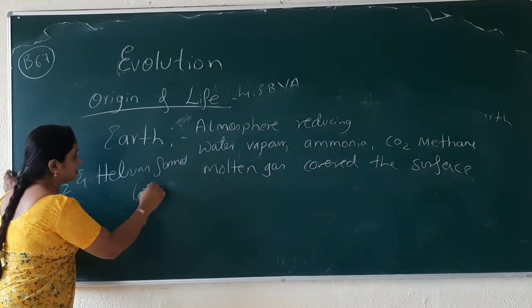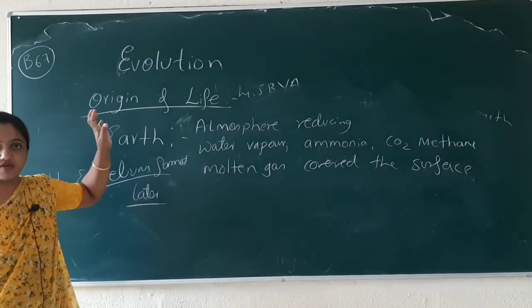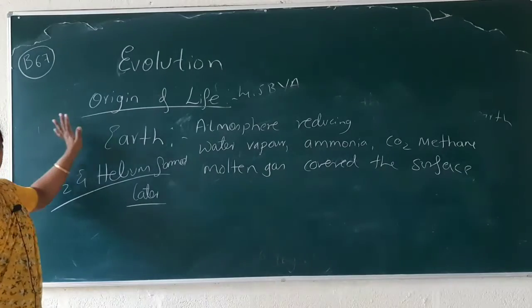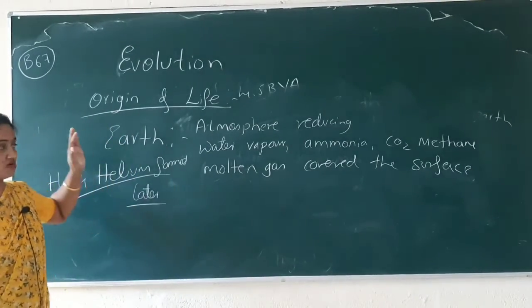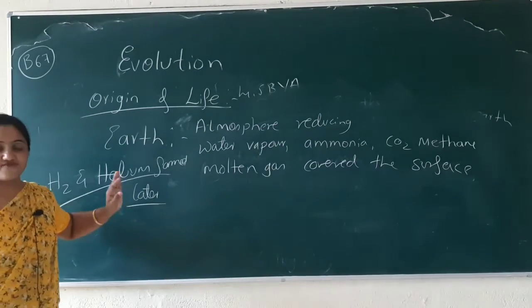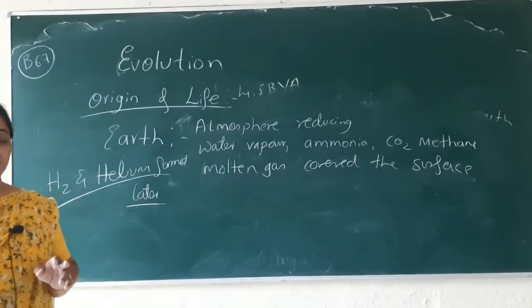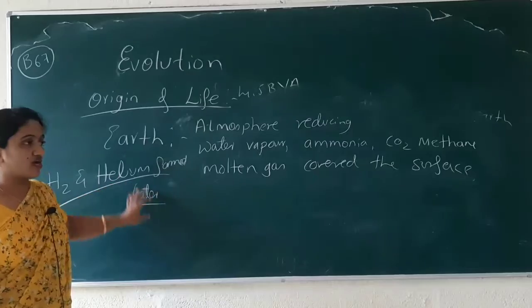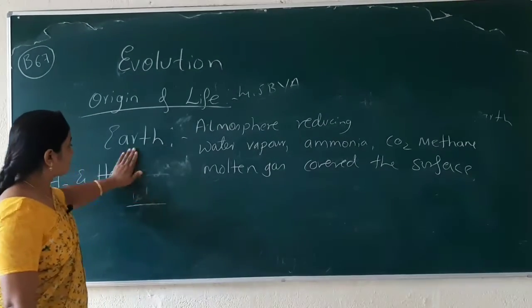So you just add this word in the content of the universe. Before this I wrote about the universe, right? When the universe evolved, how the universe evolved. So in that content you have to add this. Maybe if they ask you to write about the universe or about the Earth, you have to add all these things. Remember it.